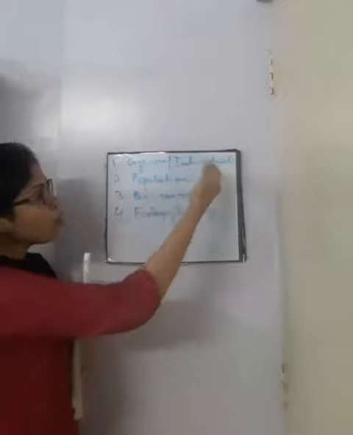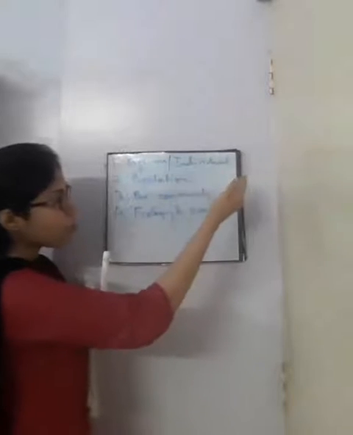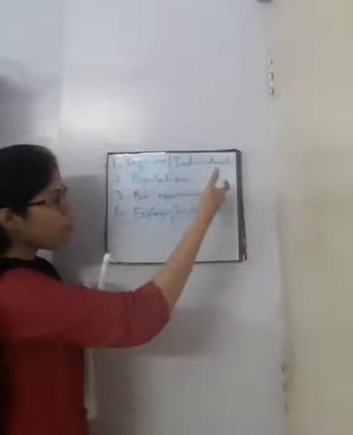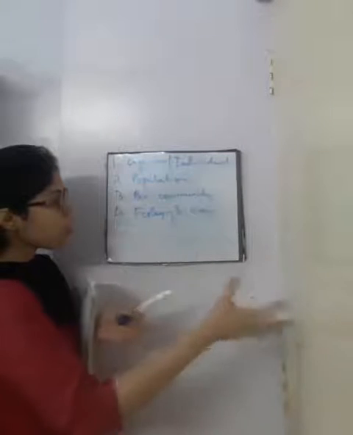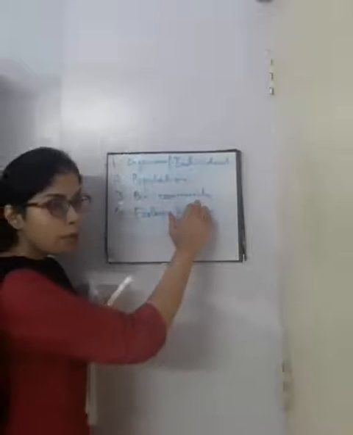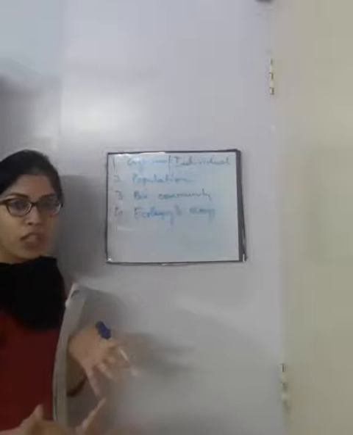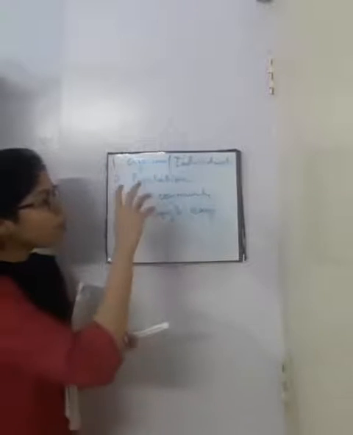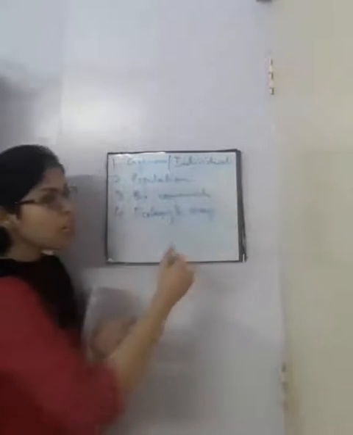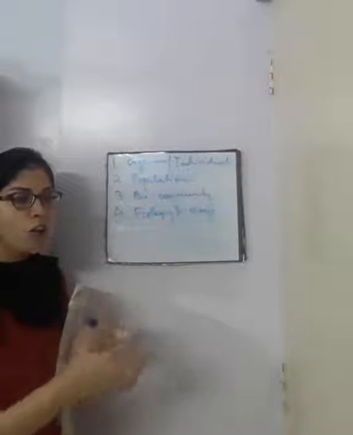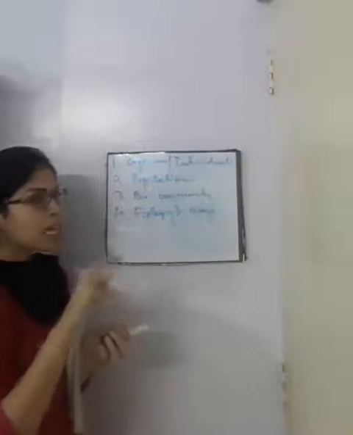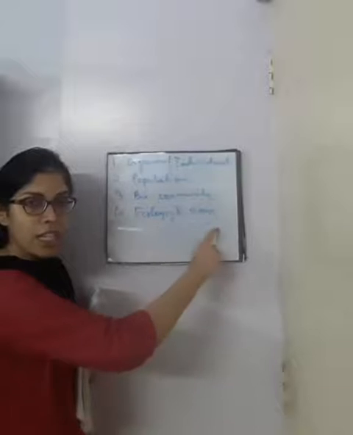So one individual, next many individuals give rise to population, many populations taken together give rise to biological community. Now there will be many biological communities, and one biological community, its relationship or how it deals with the environment is the ecology and ecosystem.